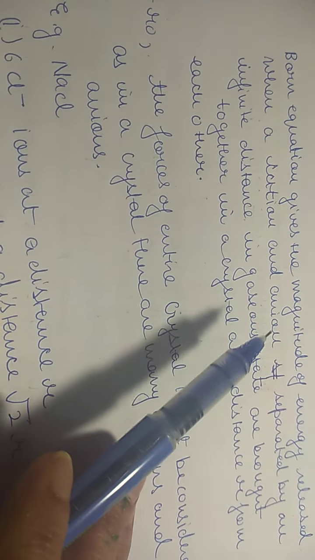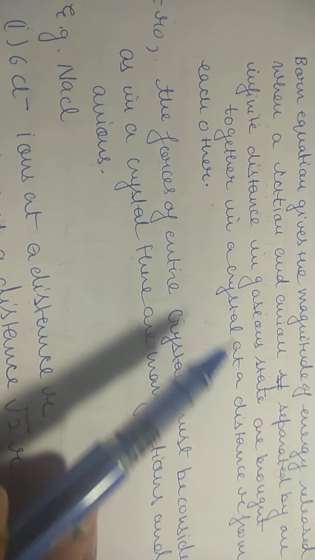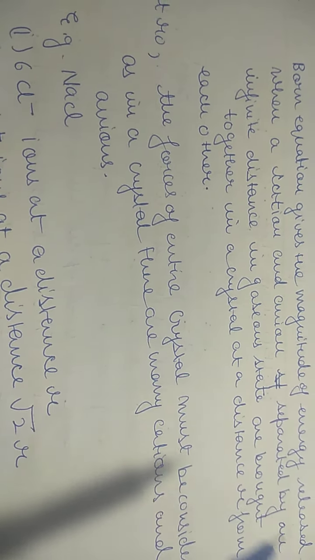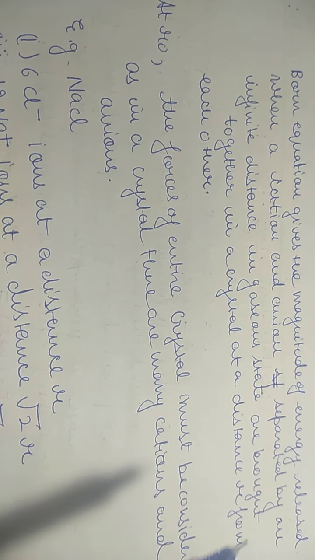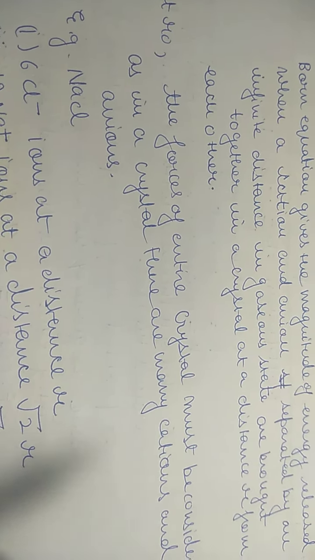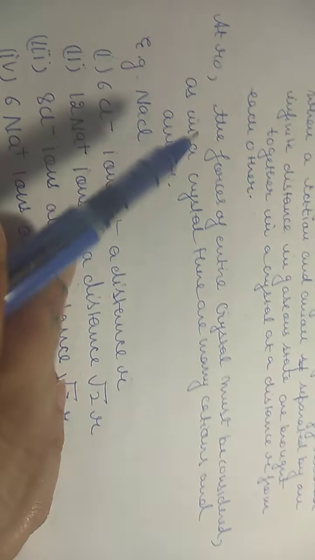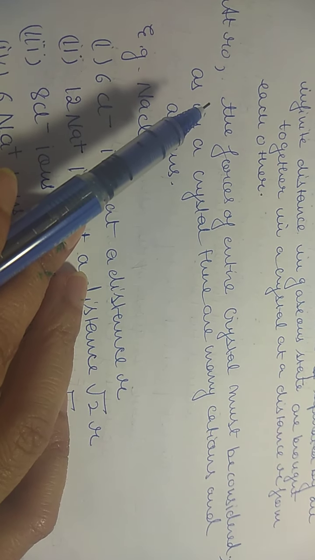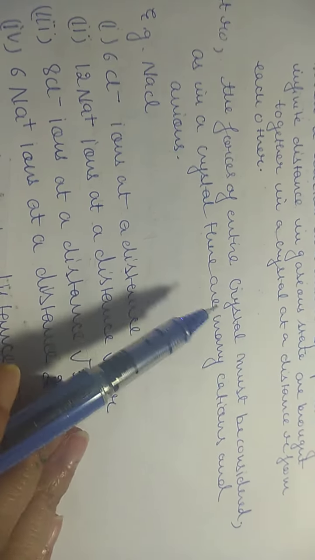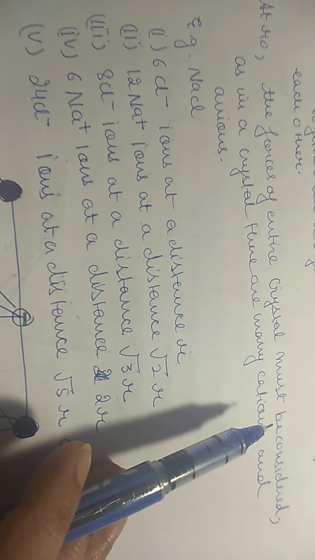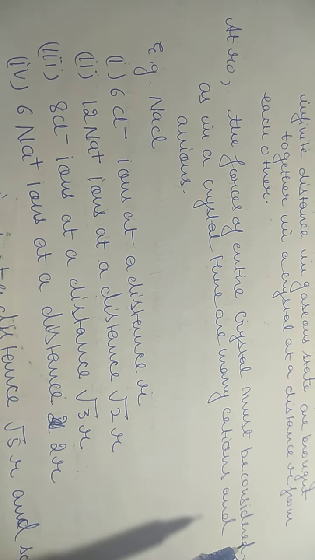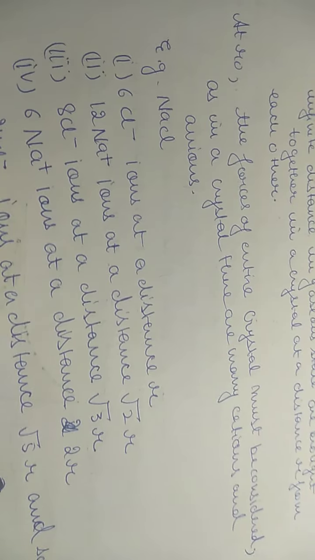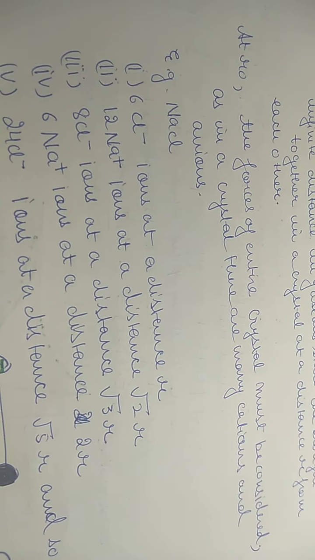Because when a cation and anion are brought together in a crystal at a distance r from each other, at that time the crystal is formed, and at that time energy is released, which we call lattice energy. At r naught, I told you r naught is the equilibrium distance, the forces of the entire crystal must be considered. At that time, we will not consider only one cation and anion, but all the cations and anions in the crystal, we will consider all of them.